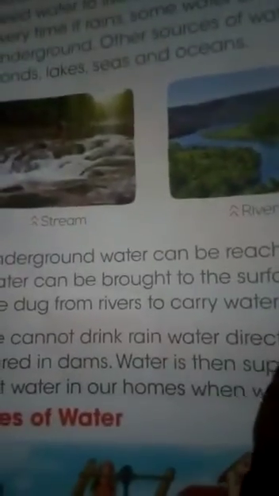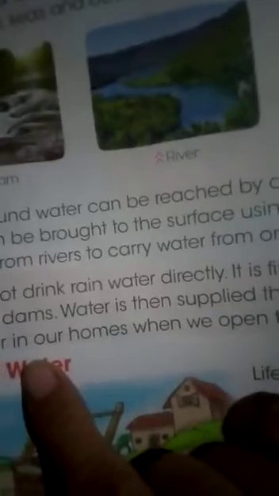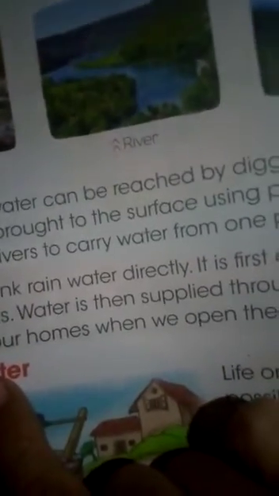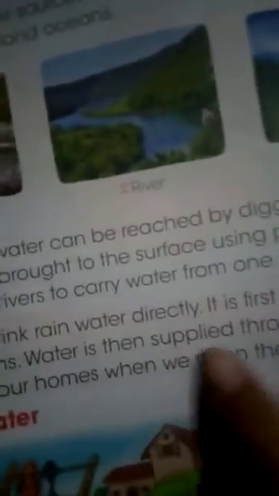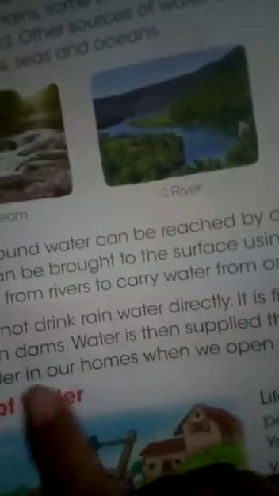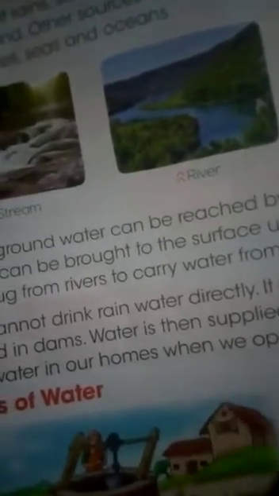We cannot drink rainwater directly. It is first collected and stored in dams. In Pakistan we have a number of dams, for example Mangla Dam, Rawal Dam. So in those dams we collect all the rainwater. Okay, water is then supplied through pipes and we get water in our home when we open the tap.